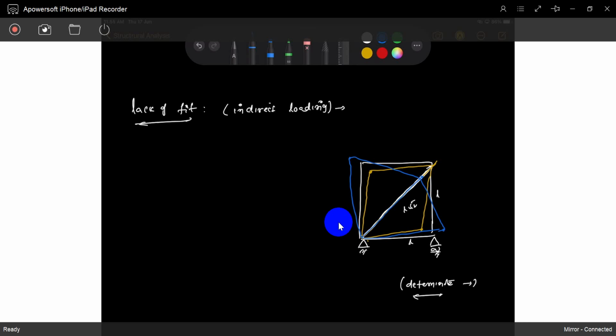So what is meant by lack of fit? Lack of fit is similar to the temperature case. If the exact length of the element is maybe 5 meters, but in the manufacturing unit he didn't exactly calculate that length and just fitted 5.001 meters.